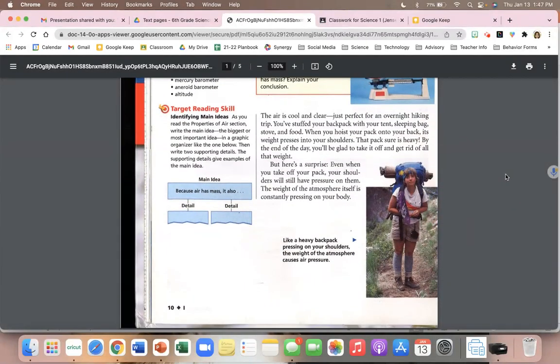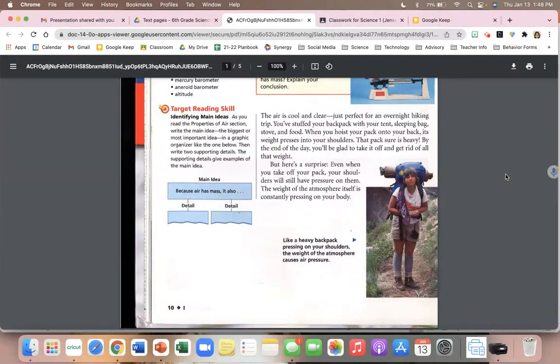The air is cool and clear, just perfect for an overnight hiking trip. You've stuffed your backpack with your tent, sleeping bag, stove, and food. When you hoist your pack onto your back, its weight presses into your shoulders. That pack sure is heavy. By the end of the day, you'll be glad to take it off and get rid of all that weight.